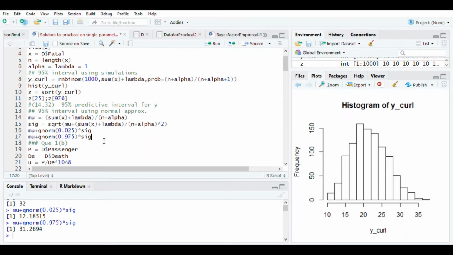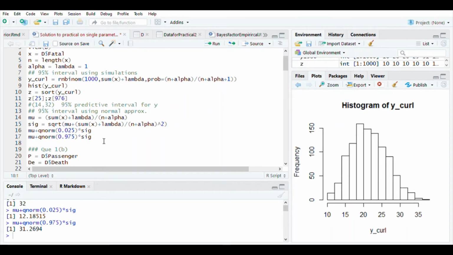So one more way is there to simulate random observations from the posterior predictive distribution, and that way is to first generate observations on theta. Suppose you have generated 1000 observations on theta, then for every observation generated on theta, generate one observation on y. Let us try to implement this.